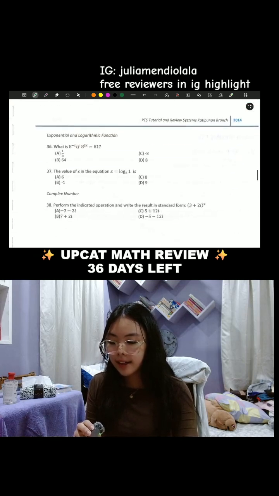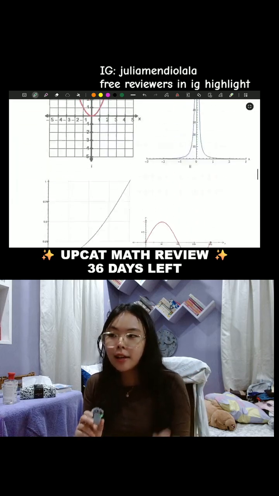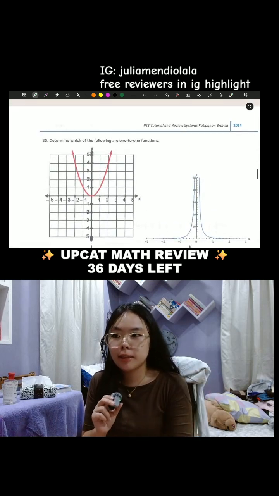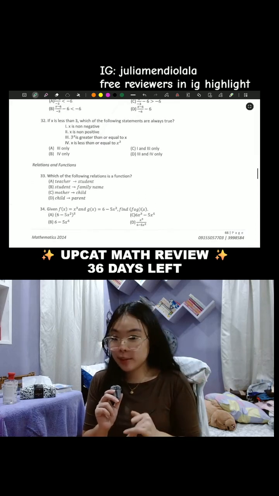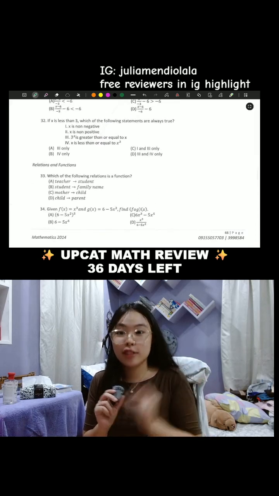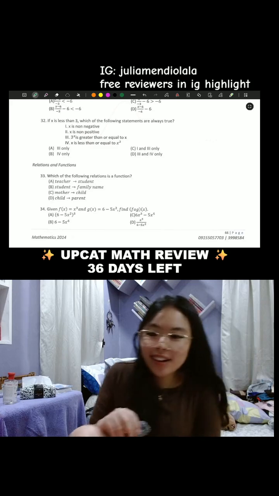graphs, and then logarithm. Can we skip logarithm? I don't want logs. I don't want a logarithm. Promise, hindi naman lalabas yung logarithm. Maybe one question for the logarithm. Maybe we can do logarithms after geometry, right? Let's do log after geom. Because geom is more fun than logarithm. We don't want log. Okay.